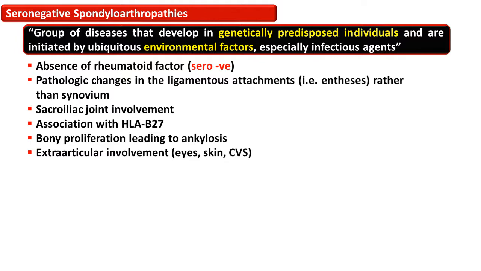The pathological changes are mainly in the ligamentous attachment rather than the synovium. The sacroiliac joint is commonly affected. There is association with HLA-B27. Bony proliferation leads to ankylosis, and these arthropathies are frequently associated with extra-articular manifestations which can be seen in the eye, skin, and central and cardiovascular system.